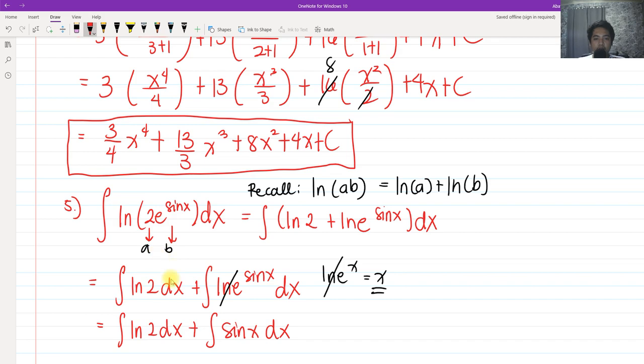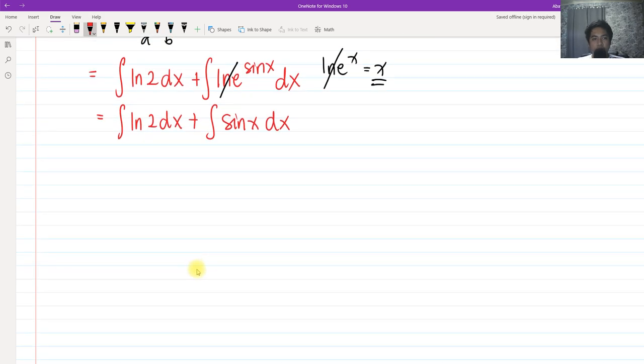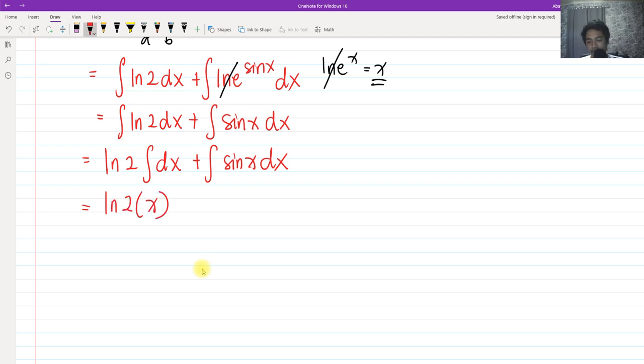Okay, so that's how we solve that. So we know that ln of 2 is a constant, so we can factor out ln of 2 outside of the integral sign, and then we have this type of integral. So ln of 2 and then the integral of dx, that is simply x. And then the integral of sine. Don't forget the integral of sine is negative cosine, so this becomes negative cosine of x plus c.